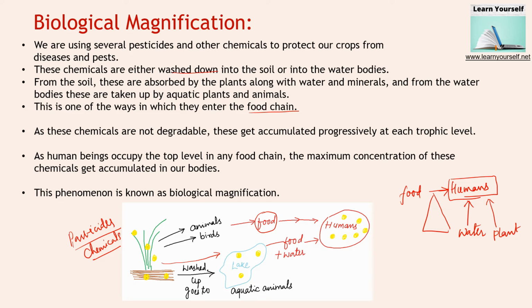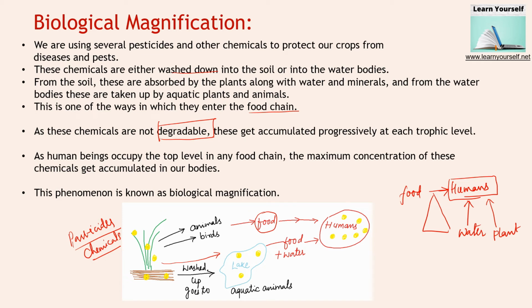Plants will be eaten up by the goat, or these chemicals will be eaten up by the aquatic animal, and that is how they are entering into the food chain. As these chemicals are not degradable, this is the biggest problem. Until they reach the human body, they are intact in their molecular formula and compound. Whatever pesticide and chemical you have used here, till the time it reaches the human body, the molecular formula and the compound remain the same.